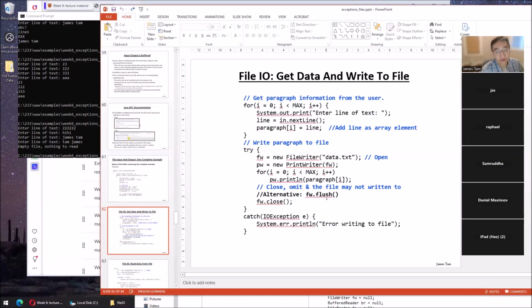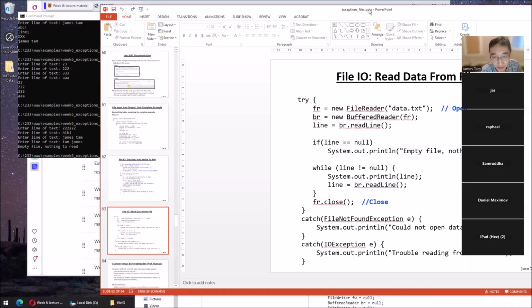Now, the alternative is the flush. The flush doesn't close the file, but as the name implies, it flushes the buffer. So there's a slight difference. Both of them flush the buffer. That's why I say alternative. If the learning lesson is to write to file, in that case, they're interchangeable. But this one does more than this one. This one removes the locks on the file. This one does not. Okay, so this is where we've written the file.